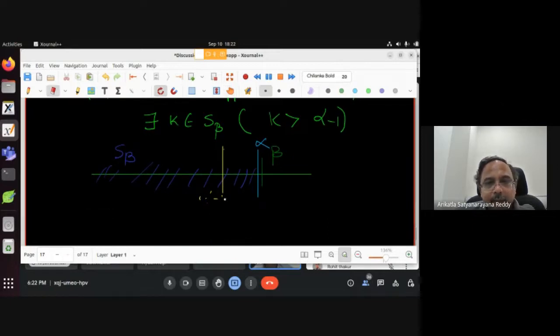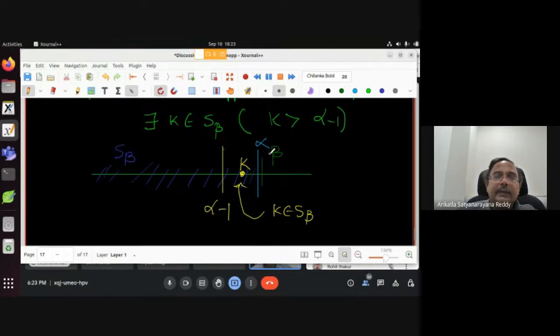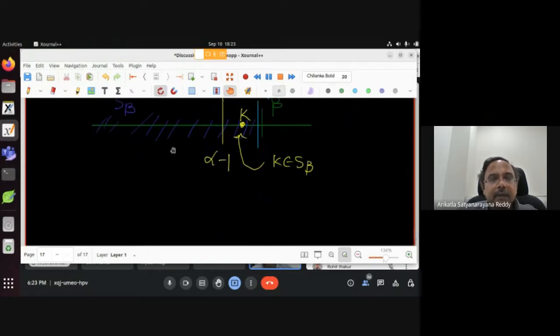Alpha minus 1 is smaller than alpha, since alpha is the least upper bound. Then you told that there is a K belonging to S beta, which is here. So this is my K. Are you clear with the diagram? Beta, alpha, alpha minus 1, K. K is in S beta. Good, nice.